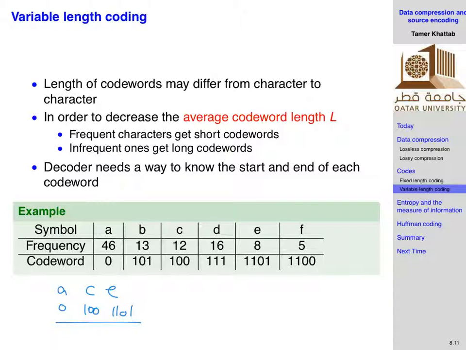Look from any direction. You cannot decode these into any other thing other than ACE. Try it the way you like. Look from here, start in the middle, do whatever you like, okay? You cannot decode this no matter how you take parts of anything, right? You cannot decode this into anything other than ACE. What's the property that guarantees that this is going to happen?